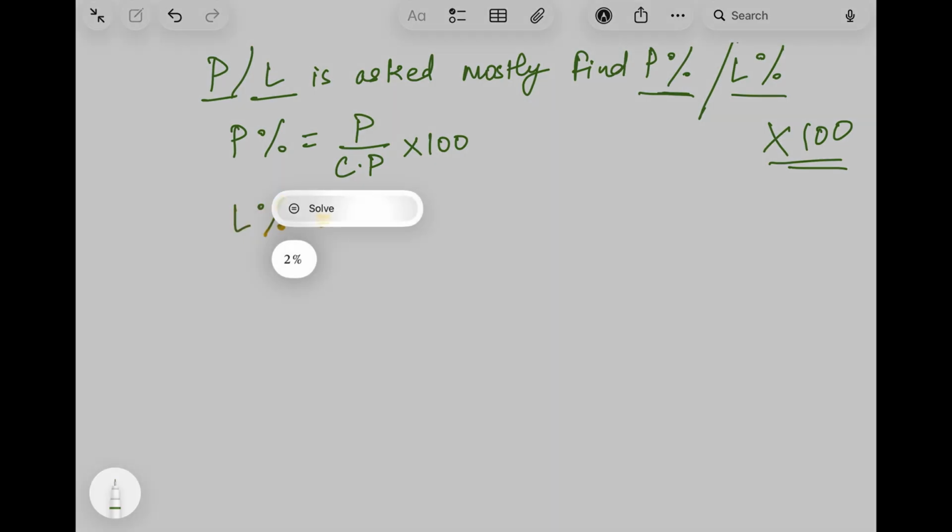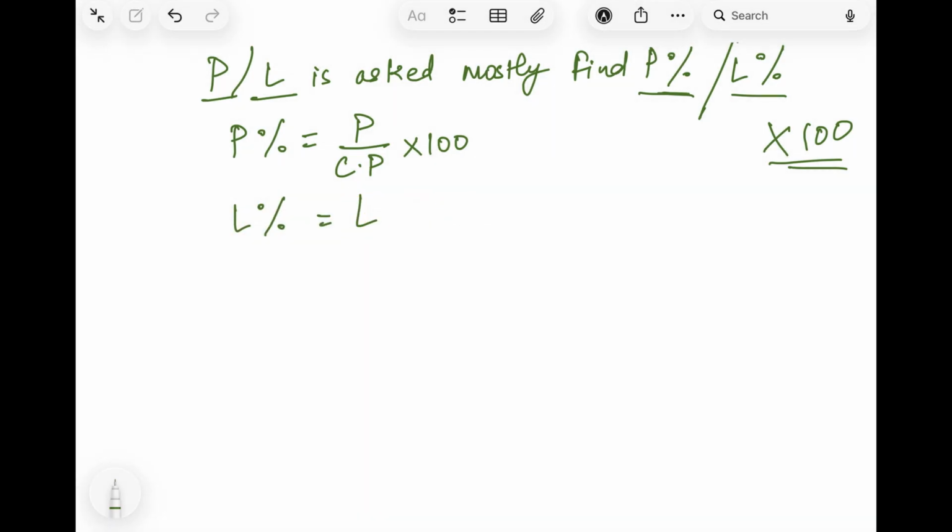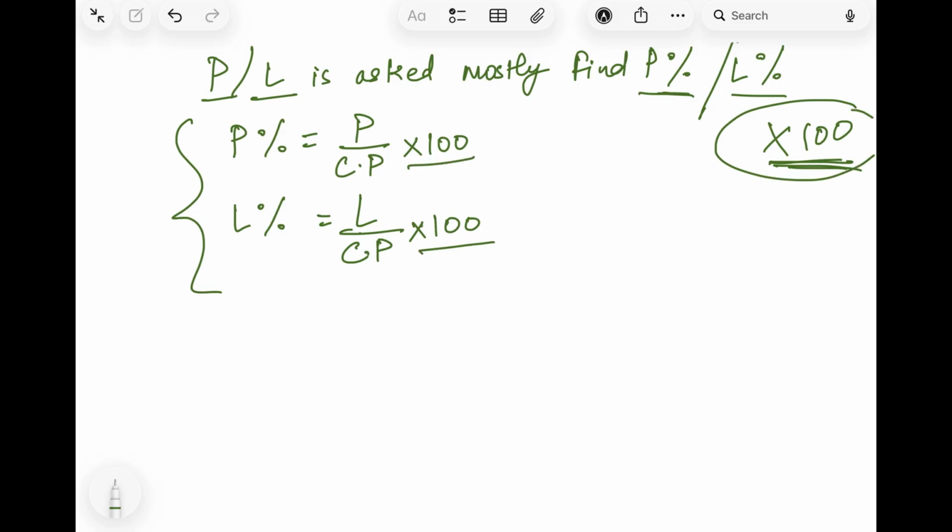In place of profit, we will take loss upon cost price into 100. These are the two formulas. As I always told, when we have to find percentage, we always multiply by 100, and that is what we have done. Now we will take up an example for the same.